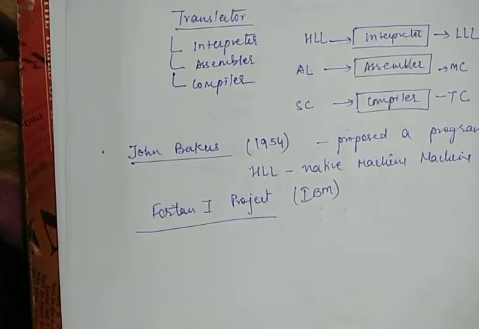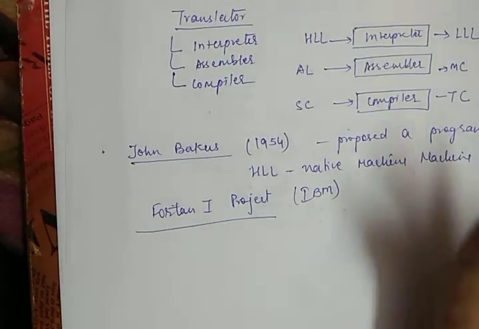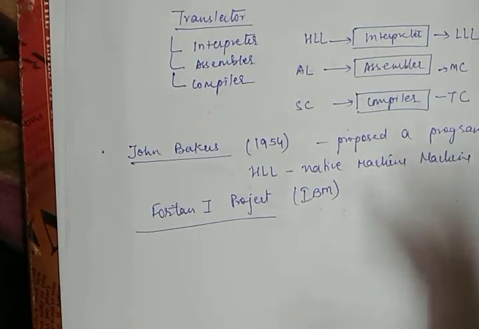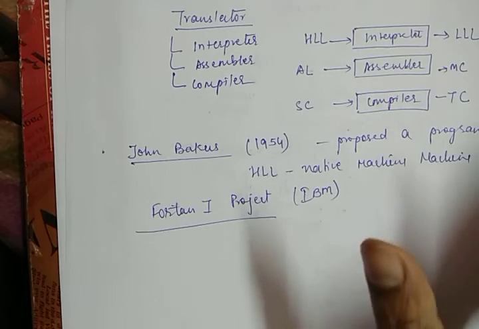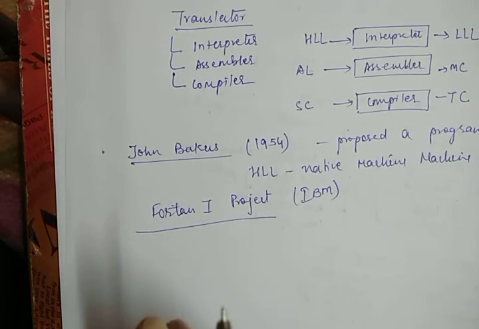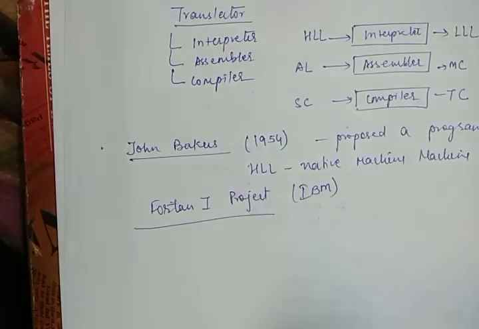This Fortran 1 project is the first compiler, which had a huge impact on programming languages and computer science, because the development time was cut down to half with the help of this Fortran 1 project.